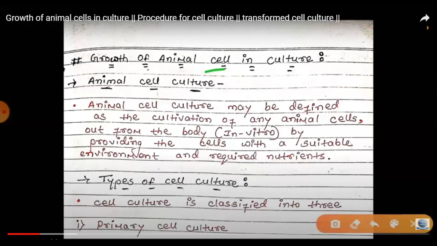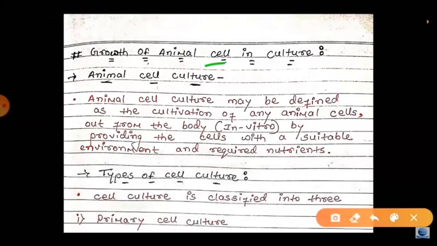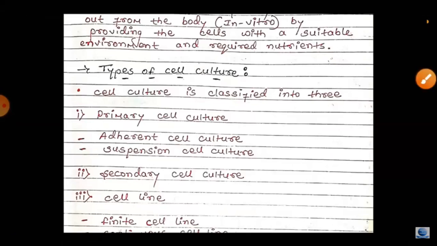Animal cell culture may be defined as the cultivation of any animal cell from the body in vitro by providing the cell with a suitable environment and the required nutrients. So that culture which provides the required nutrient environment for the growth of animal cells, this is the animal cell culture.